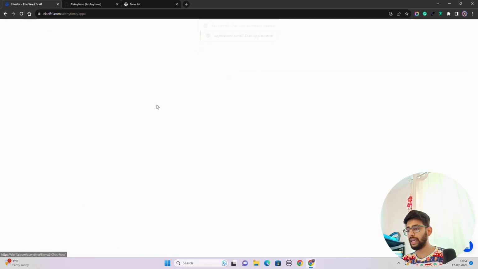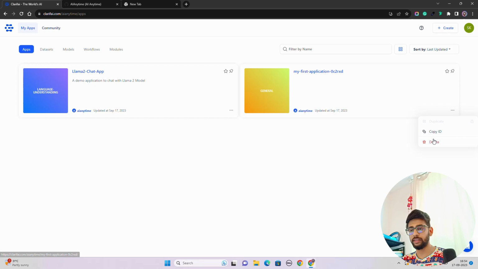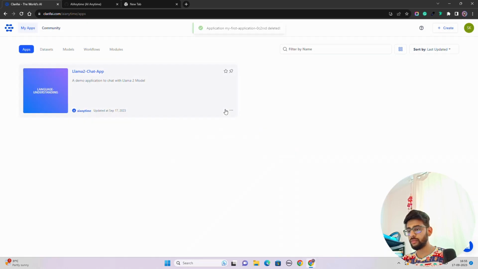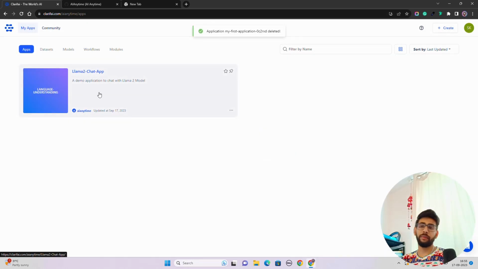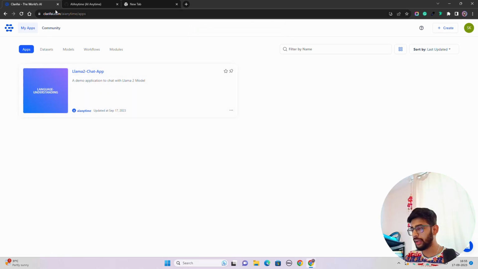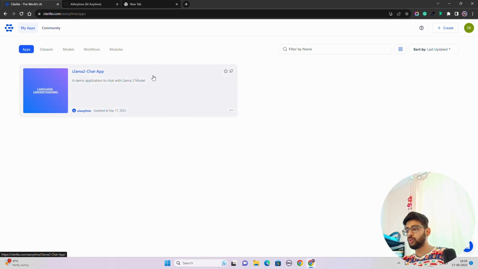Let me just go to my apps and delete this one. I don't need this. I deleted it. Now you can see that I have an application here on the Clarifai dashboard. We have many tools like this, guys. We have Cohere, we have other tools which help you develop such applications faster. But it's okay if you want to quickly start, and if you are not that good with coding, etc. This helps you at least get started, play with it, and see if you can use an LLM for your use case. Now I'm going to go inside this.